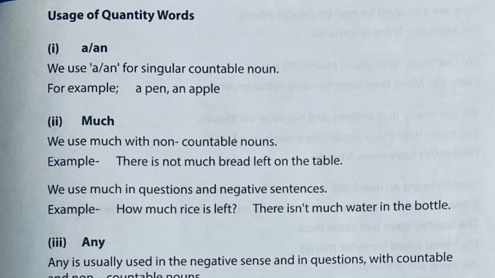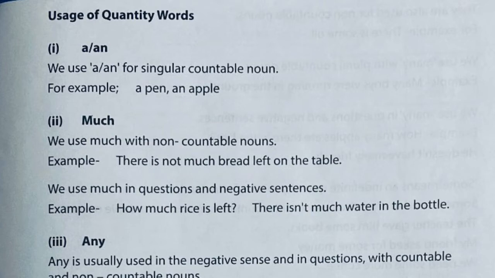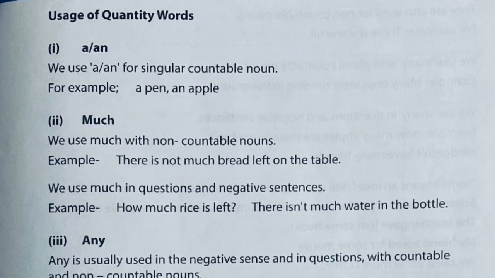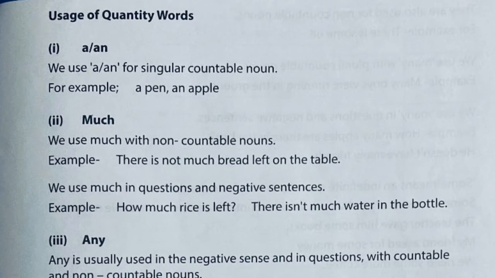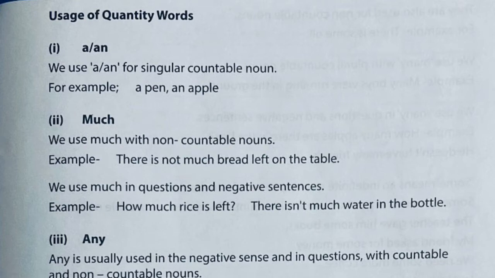एक चीज के लिए, a pen, an apple. So a and an we use before countable nouns, and those countable nouns should be singular. Next, much. We use much with non countable nouns or uncountable nouns. Much we use before the things which we cannot count. For example, there is not much bread left on the table. How much bread? Not much bread left on the table.